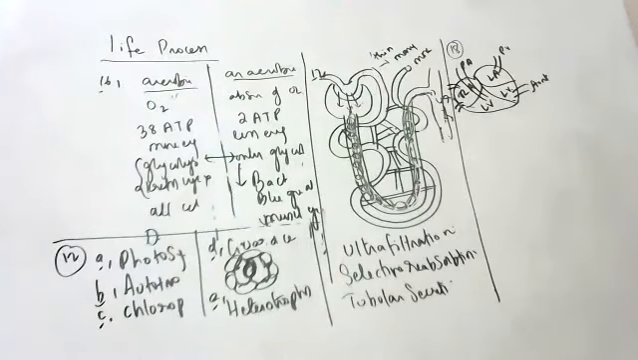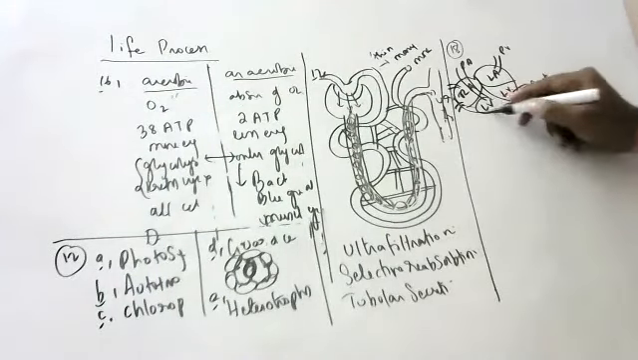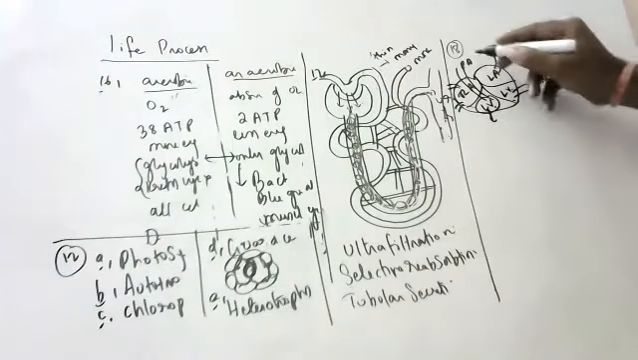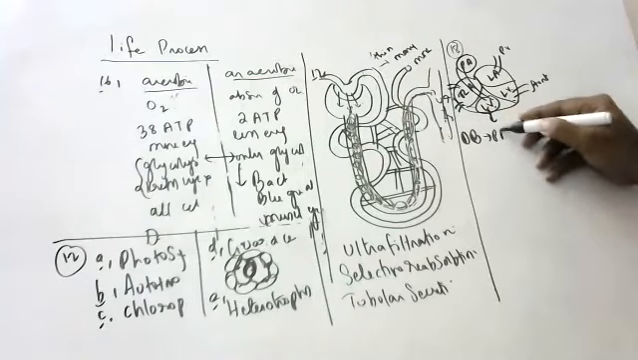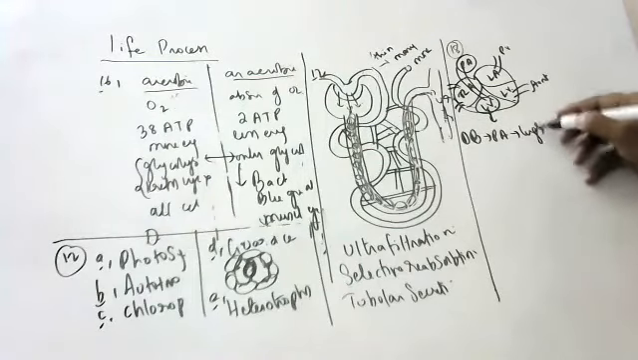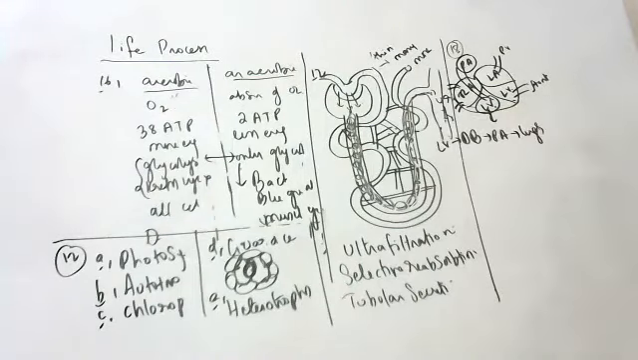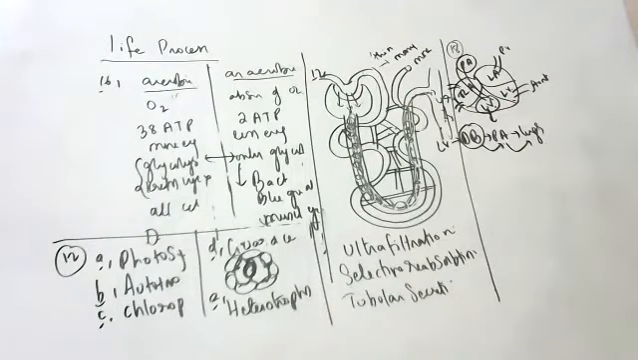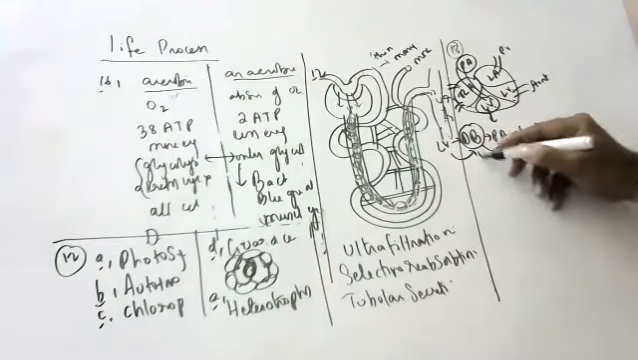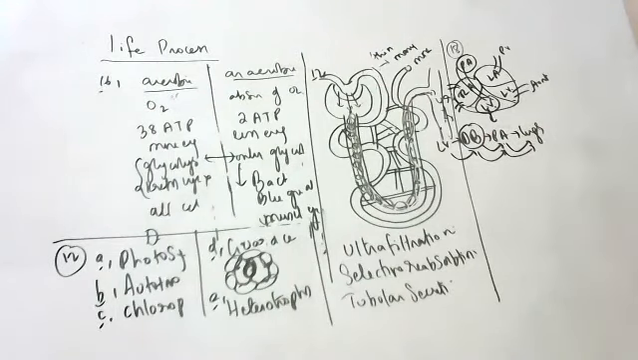First question: the chamber of the heart that pumps out deoxygenated blood. Right ventricle. That is pumping deoxygenated blood into the pulmonary artery, and the pulmonary artery is taking it to the lungs.